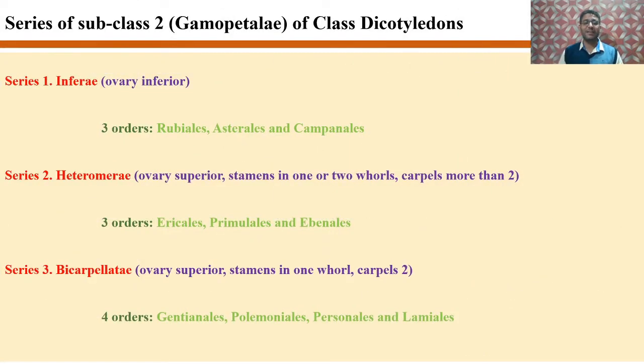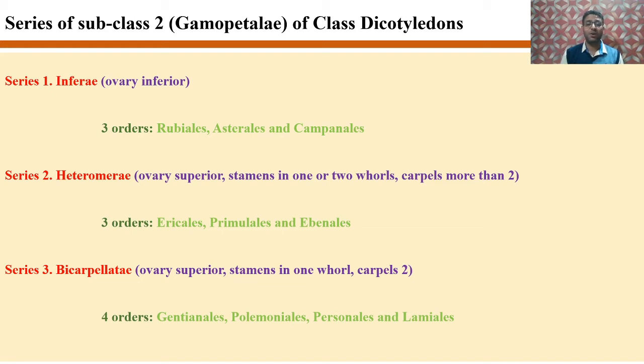Now coming to the second subclass of Dicotyledons, that is Gamopetalae. According to Bentham and Hooker classification, the Gamopetalae subclass was divided into three series, namely Inferae, Heteromerae, and Bicarpellatae, based on the position of the ovary. In Inferae, the ovary is inferior and is further classified into three orders, namely Rubiales, Asterales, and Campanales.